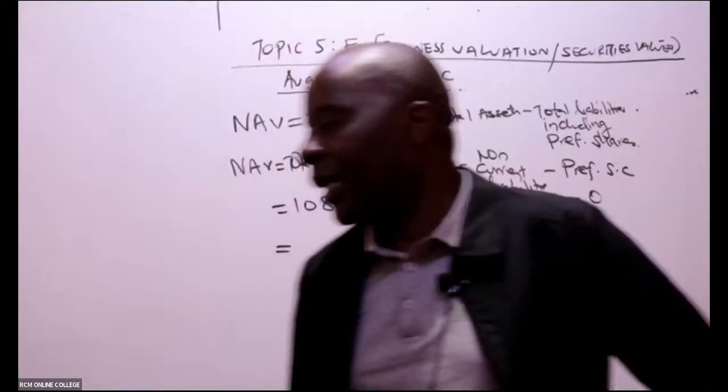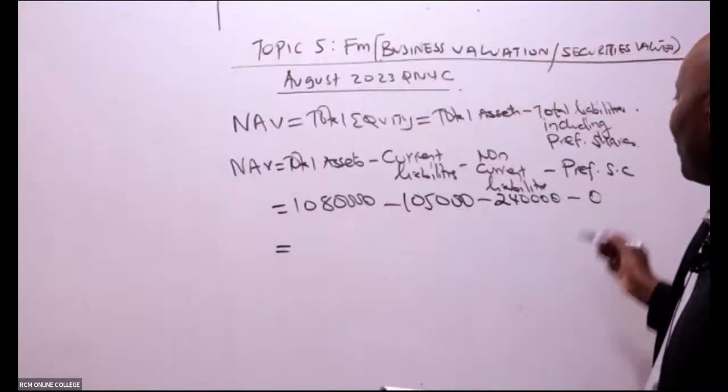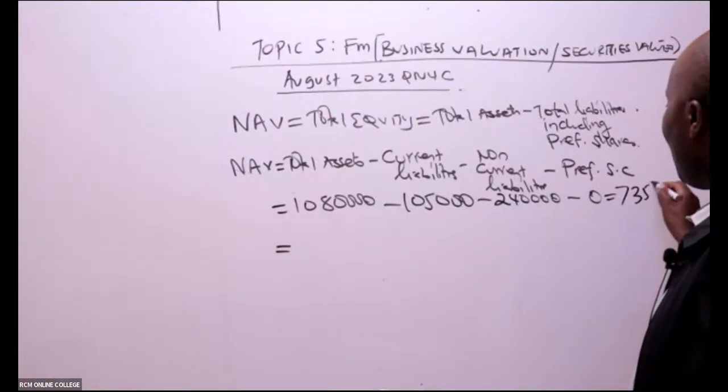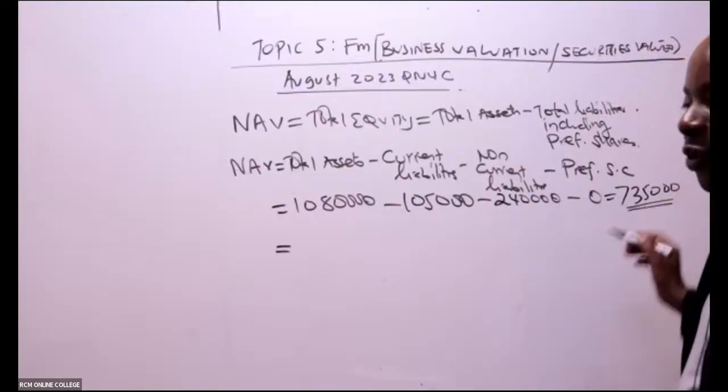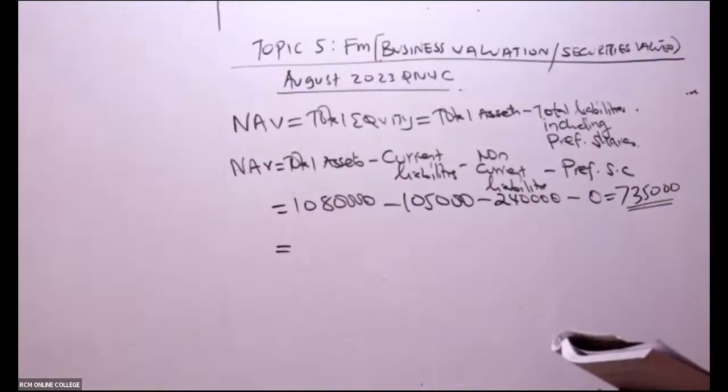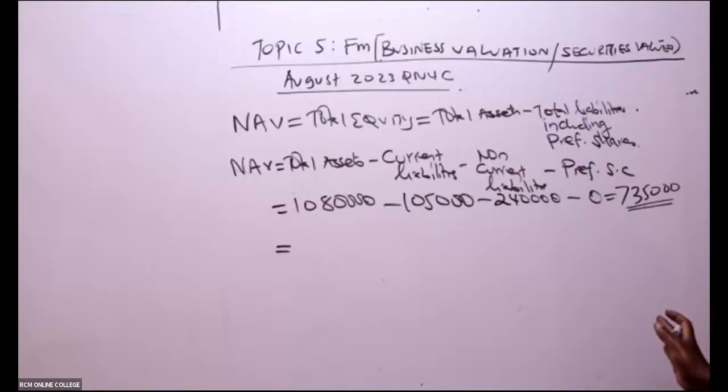Somebody is giving us a figure of 735,000. So are we together, ladies and gentlemen? Have you been able to follow something there? Net assets value: you take total assets minus all liabilities. Thank you so much. Now from there, ladies and gentlemen, we go to the next concept.